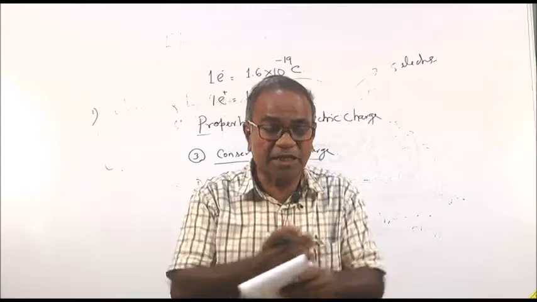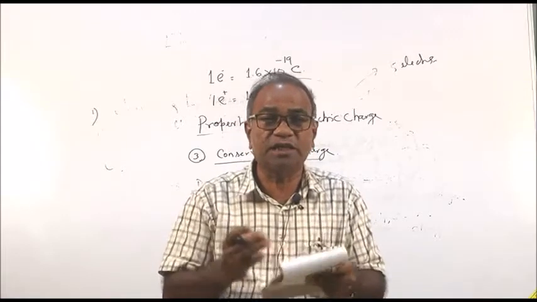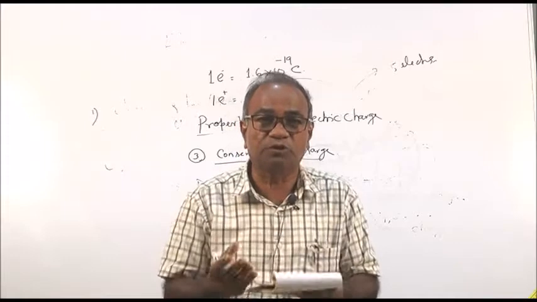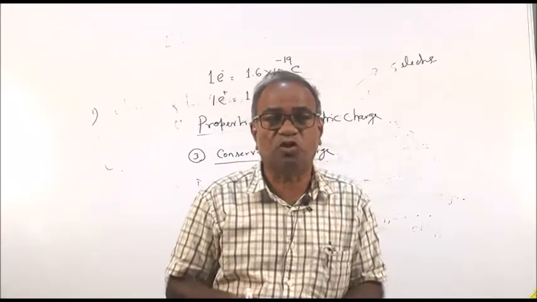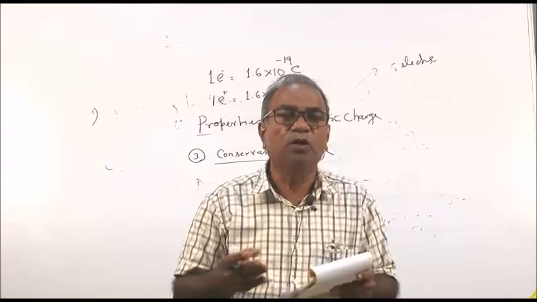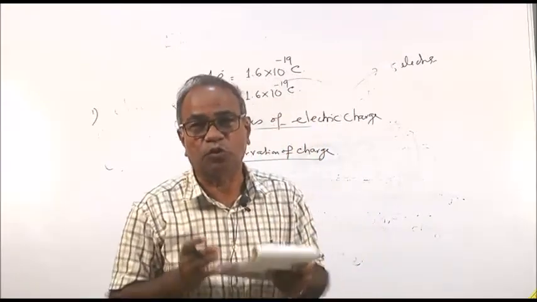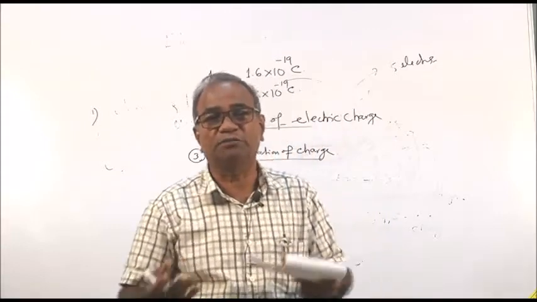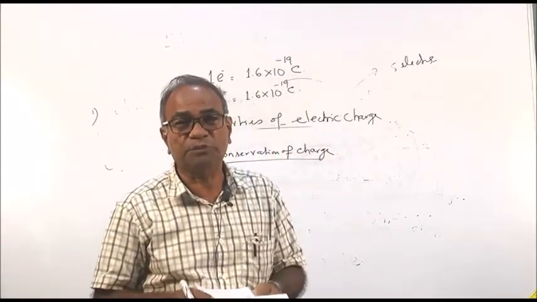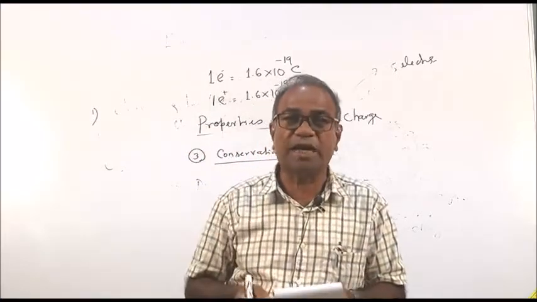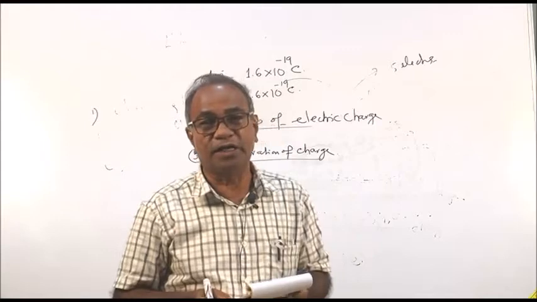So if you add them, equal positive and negative charge means the total becomes equal to 0. Initially, before rubbing, the glass rod and the silk were neutral, so the total charge is 0. After rubbing also we find that the total charge is 0. So that means the charge is conserved. You can also give another example in radioactivity.